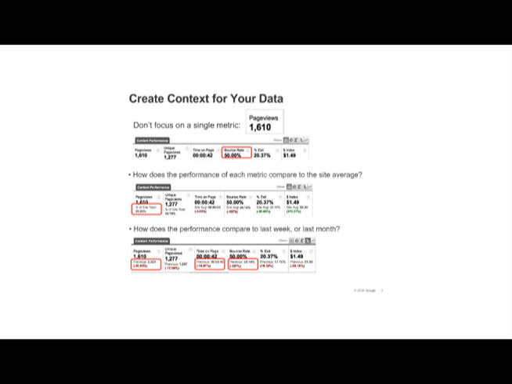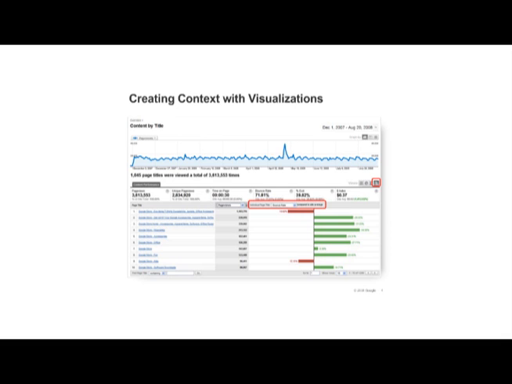Let's look at another example. Here we are looking at the Content by Title report. We're using the Compare to Site Average visualization to see which pages have significantly higher bounce rates than the site average. The bounce rate for the first title is nearly 20% higher than the site average. The red bar shows that it's performing worse than the site average.